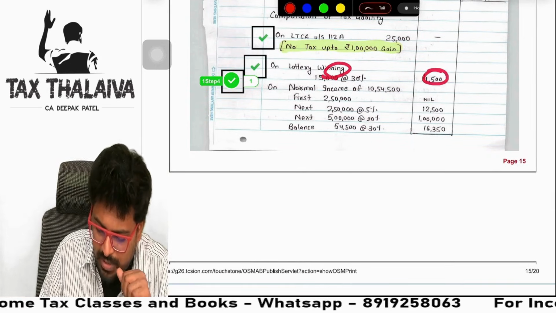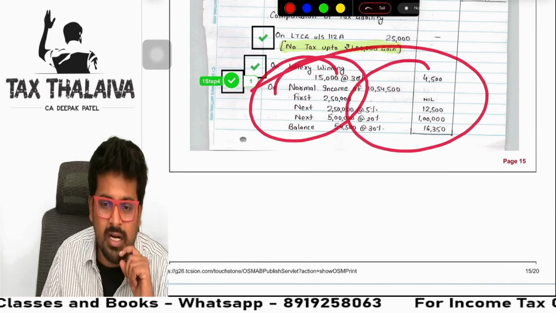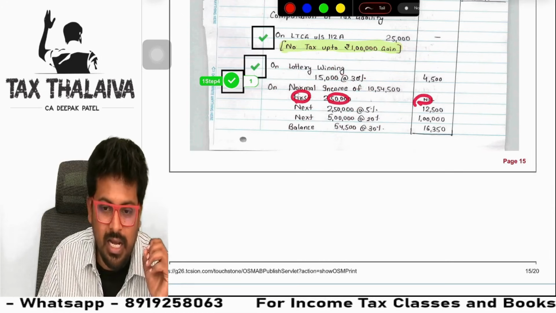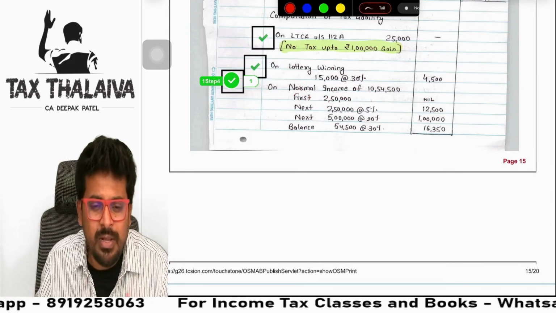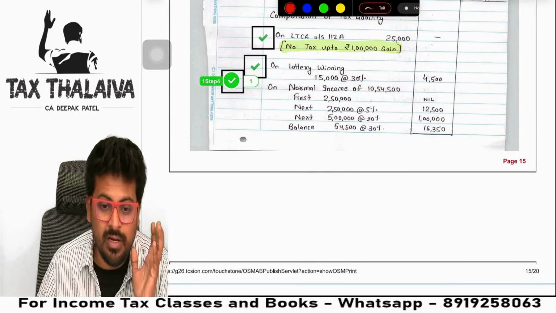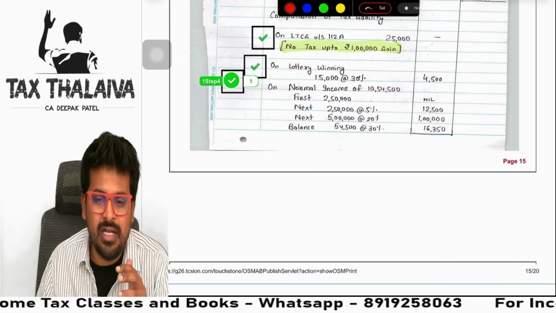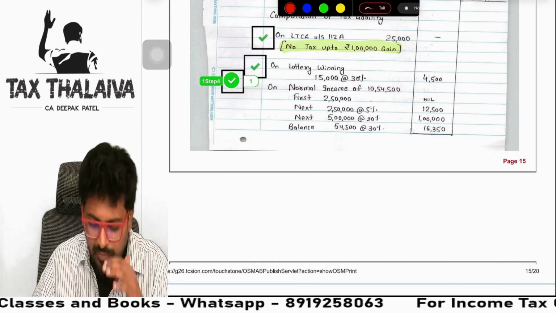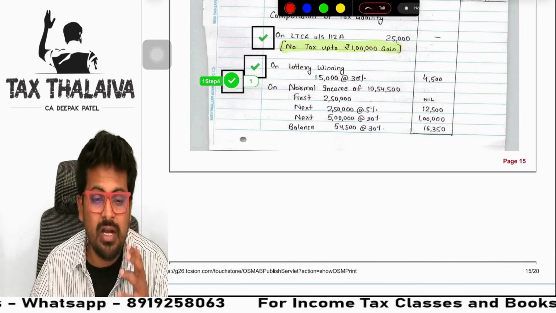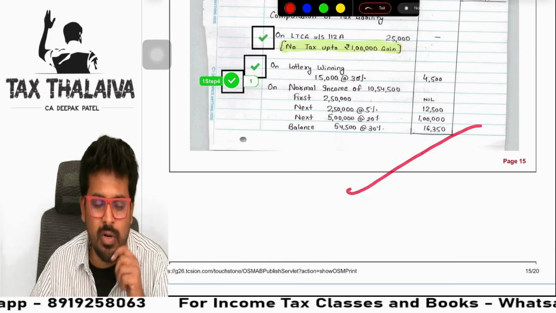Next, lottery winnings 30%. Next, he is calculating the tax. See, slab rate, first of all, nicely he has shown. First 2,50,000 nil. Beautiful. How comfortable, how soothing it is to look at this presentation. Anyone would get happy. That's why he got All India rank 1. He gives that comfort to the evaluator. The evaluator need not take any stress. When a paper like this comes suddenly, the evaluator will become very, very happy and he'll give an extra 1 mark.